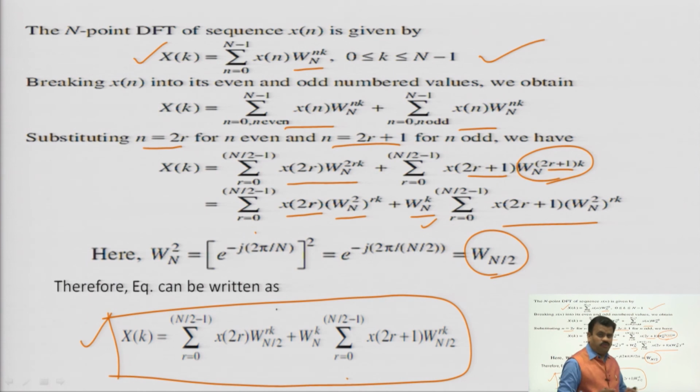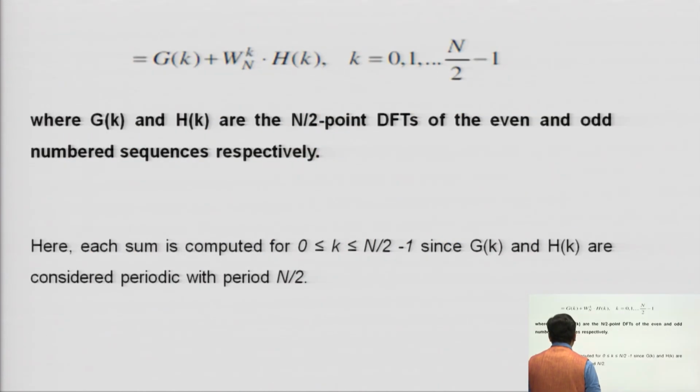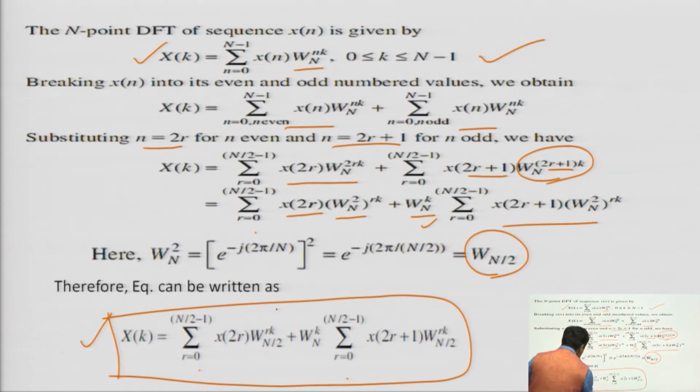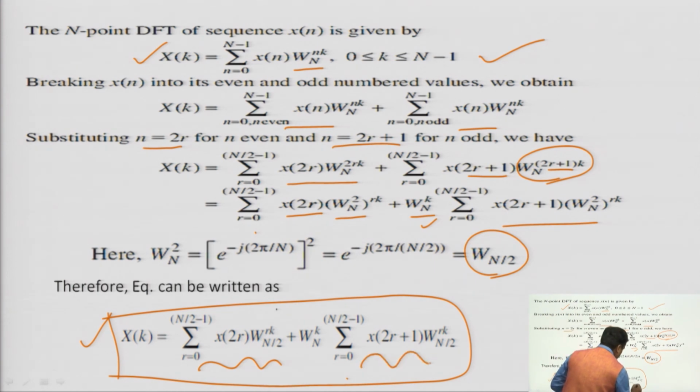That you can write finally as the equation. Now, this is for even and this is for odd. So, if you consider this as capital G k and this as capital H k,